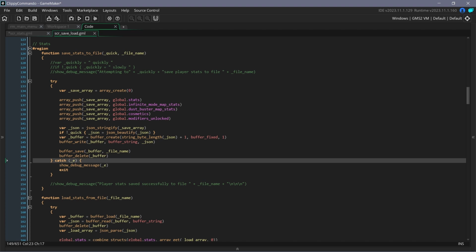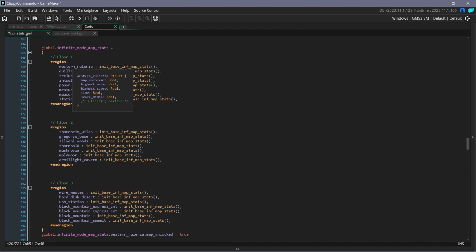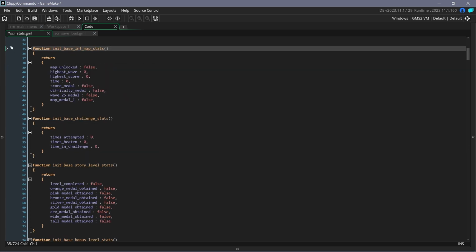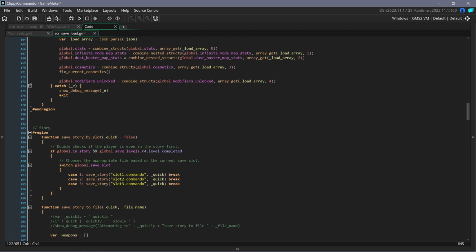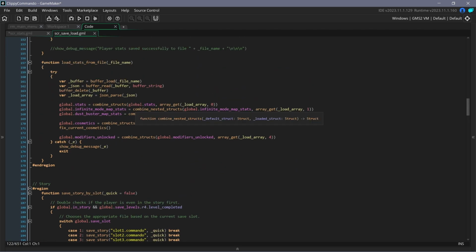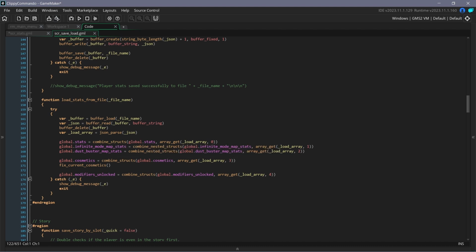But when we go down to the infinite mode map stats, we can see that there are constructors inside of this struct. So we have 20 different templates, and within these templates are even more variables. The way that I was doing saving and loading didn't allow me to very optimally load in these stats into memory and then manipulate them at runtime in the game. So what I have to do is use a function to combine nested structs. For something like stats, I just have to combine it with the default one.